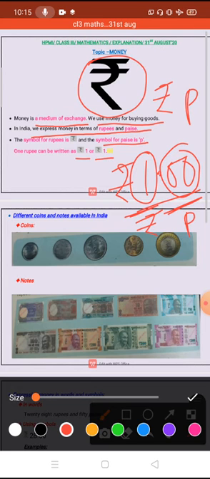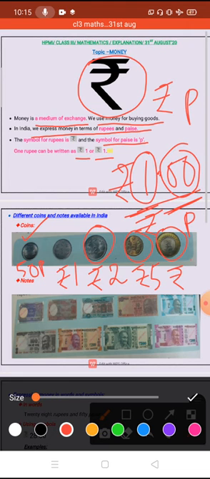Now, different coins and notes are available in India nowadays. What are the coins available in India? First of all, you can open your book, the pictures are given there also. This one is the 50 paisa coin. Next is rupee 1. This one is rupees 2. This one is rupees 5, and last this one is rupees 10. So these are the coins available in India nowadays.